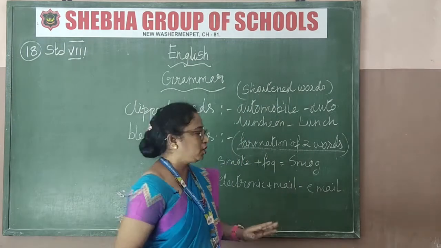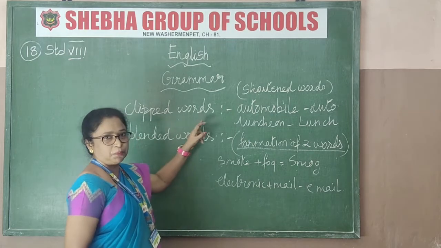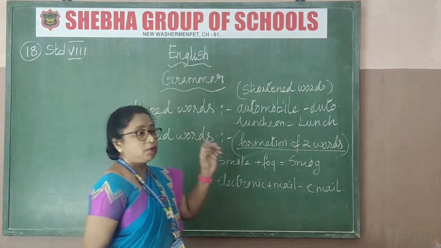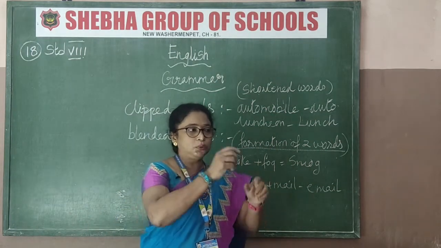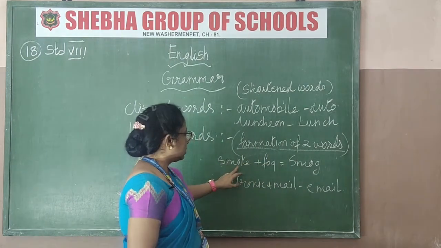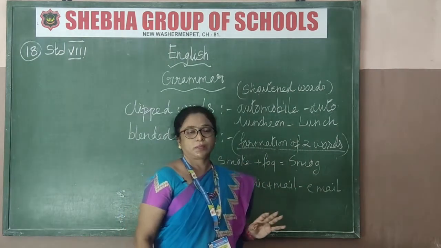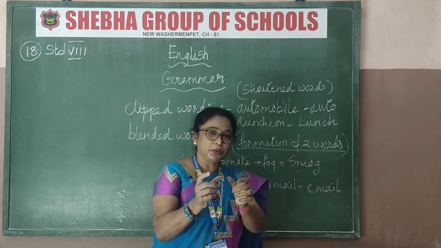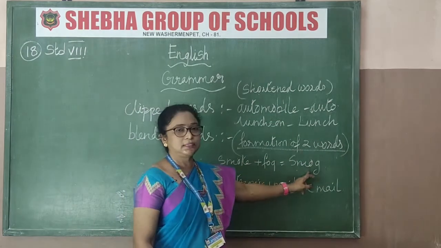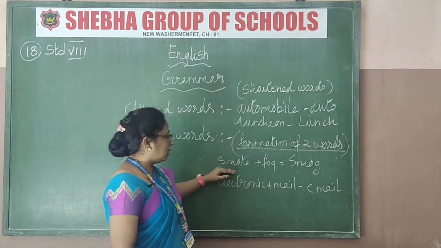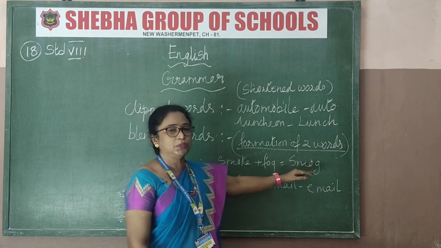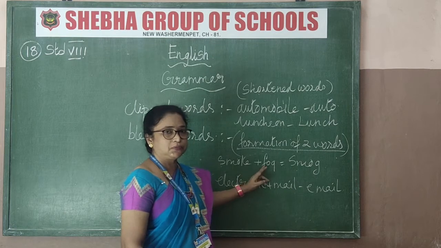Now what is the meaning of blended words? We learnt about clipped words, the shortened forms. Now what are blended words? Blended words are the formation of two different words to get one new word. See this: smoke plus fog. We form a new word from two words, taking some letters from the first word and some letters from the next word. Smoke plus fog together is smog.